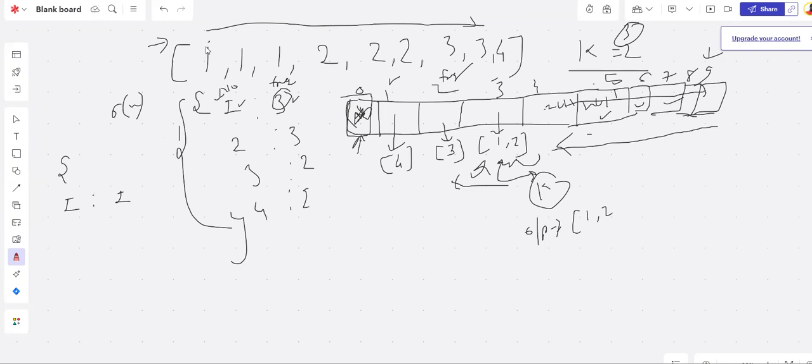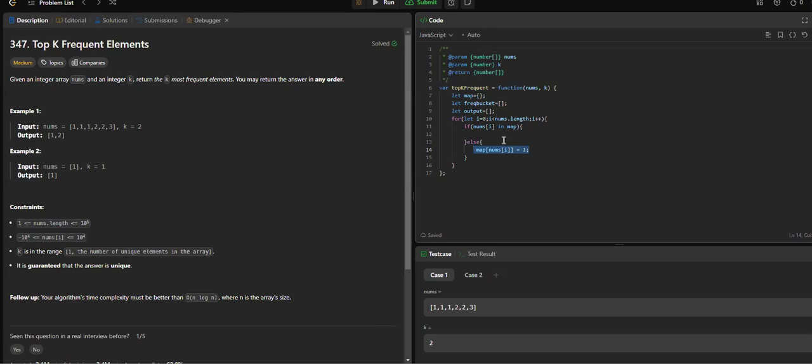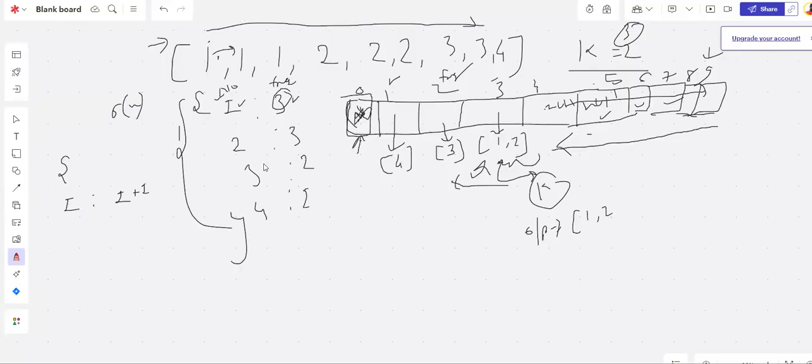Now the second time we will go into the if block. If the number is already there, then we are just going to increase it by plus one. So if this is already in the map, then just update it with plus one, increment it, I mean to say map of nums of i plus one. So now if we do this with this loop, we have this map created, and now we just need to iterate through the map and put it into this frequency bucket array.